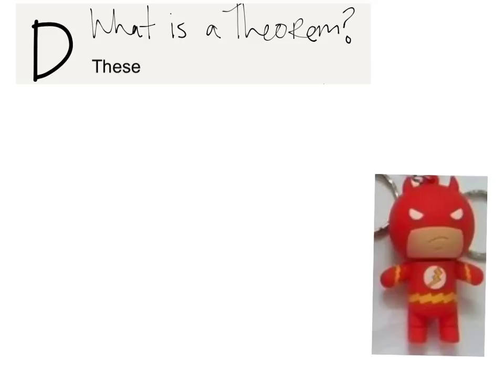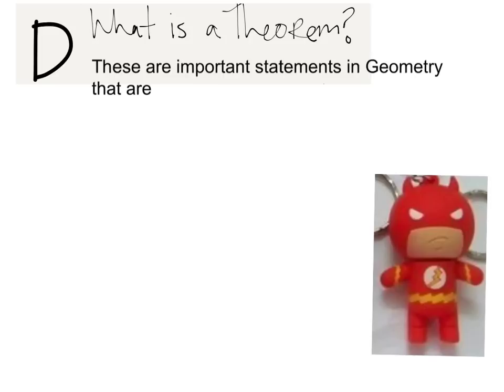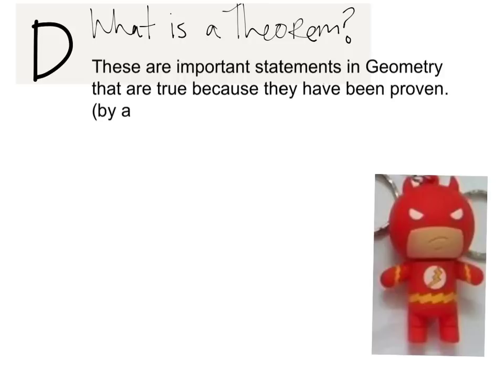Theorems are important statements in geometry that are true only because they have been proven. And by proven I mean by a proof. We'll be talking more about that in Chapter 2.